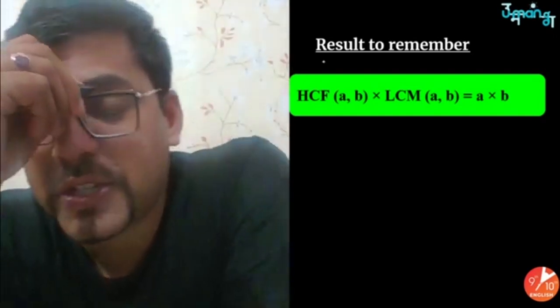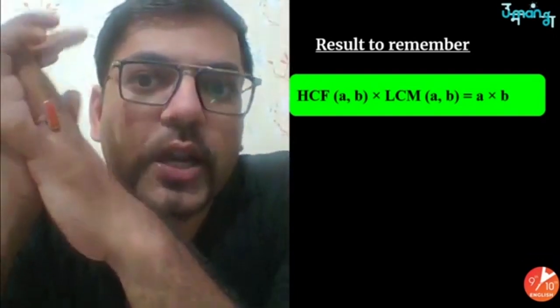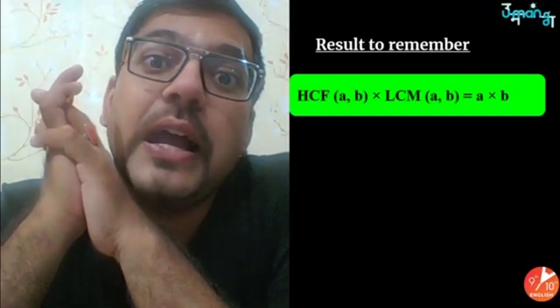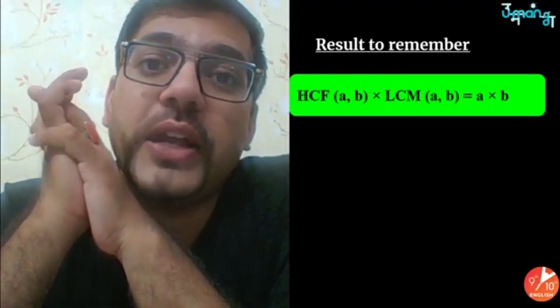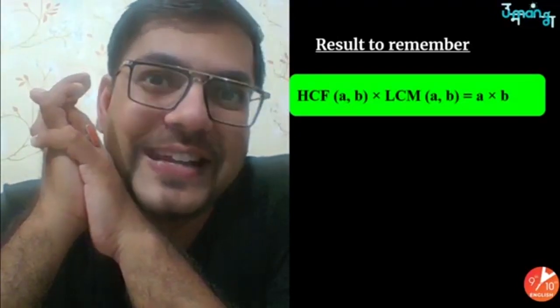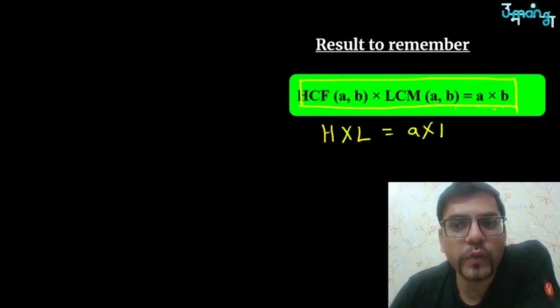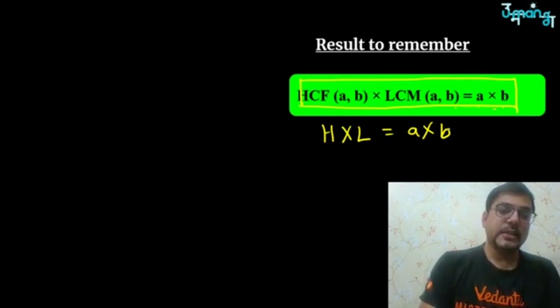One result which you have to remember: see, I'm teaching you very specifically from the exam point of view, so that you should be able to solve those questions which actually come in examinations, and they have come multiple times in the past as well. So please pay attention. This is the first result which you must remember always: HCF of two numbers into LCM of two numbers is equal to the product of those two numbers. I'm again repeating, HCF of two numbers into LCM of two numbers is equal to the product of those two numbers. This is the rule.